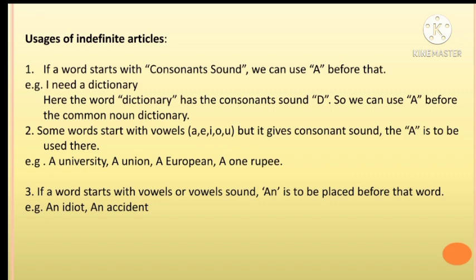Some words start with vowels A, E, I, O, U, but they give a consonant sound. Then a is to be used there. Example: a university, a union, a European, a 1 rupee. If a word starts with a vowel or vowel sound, an is to be placed before that word. Example: an idiot, an accident.